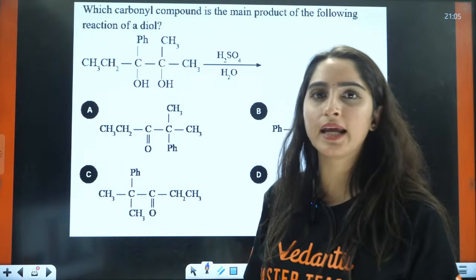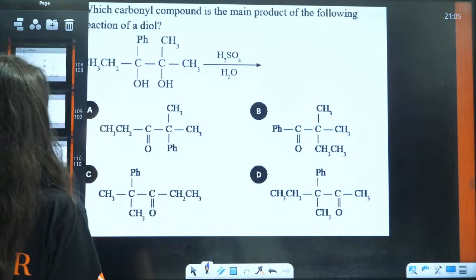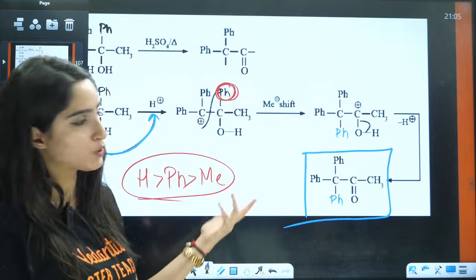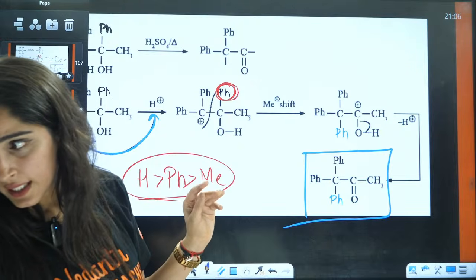No, this is basically how the migratory aptitude is given to us, right? This is basically how the migratory aptitude is given to us. That is why I have mentioned you this product, right? Okay, yes.